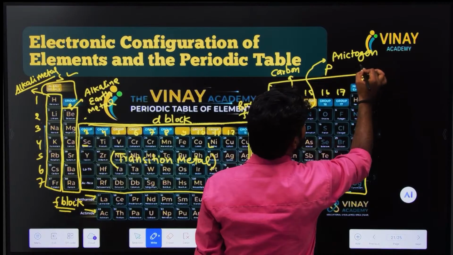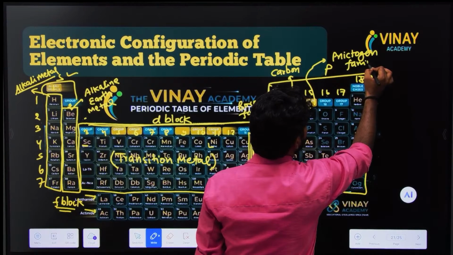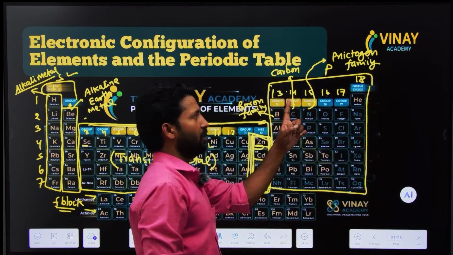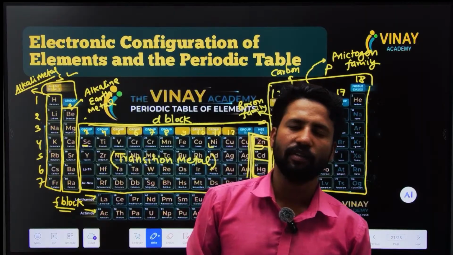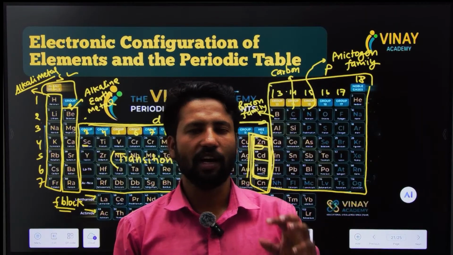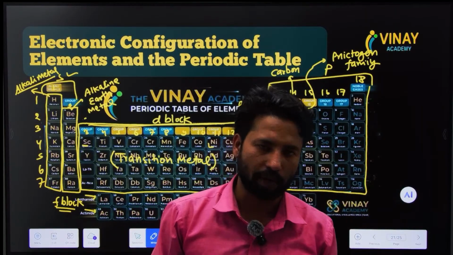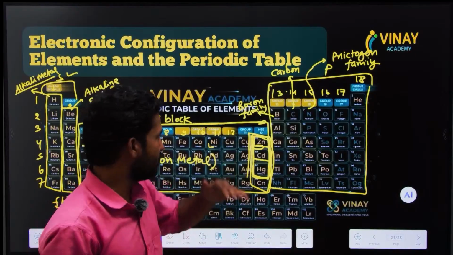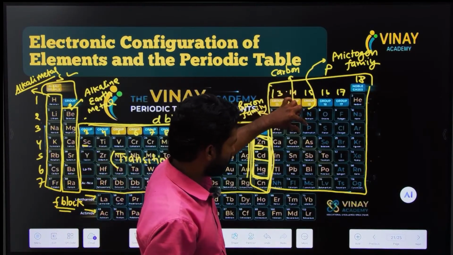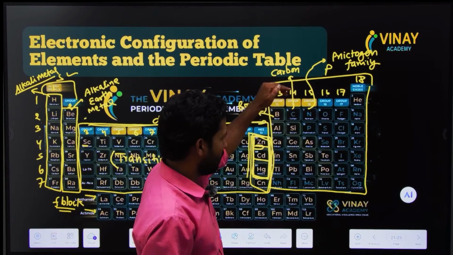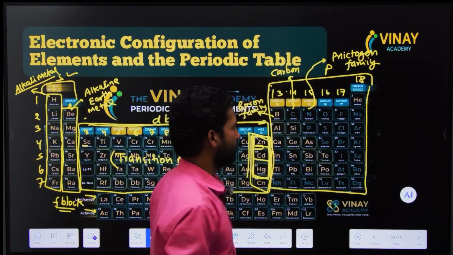Remember it. Whenever the question is asked, they will say the element belongs to the nitrogen family. So the nitrogen family is nitrogen, phosphorus, arsenic; all these elements are known as the nitrogen family.